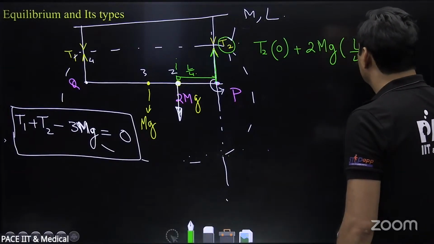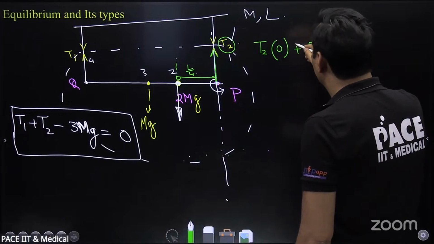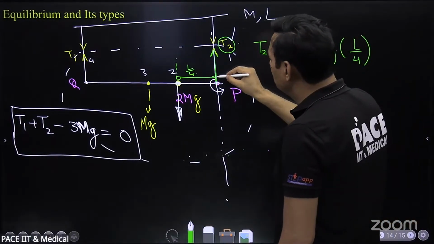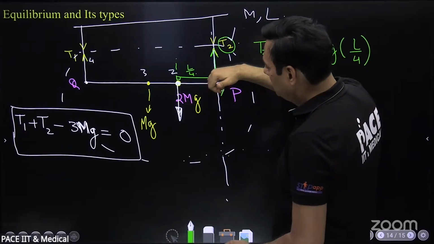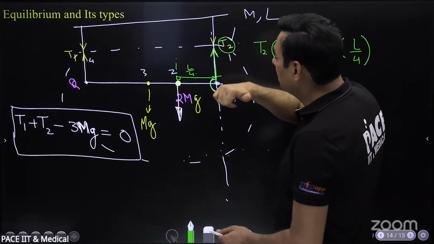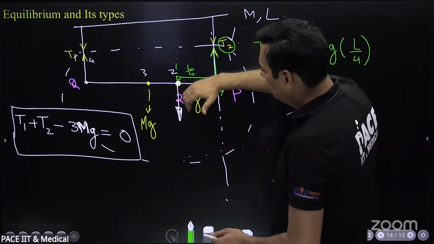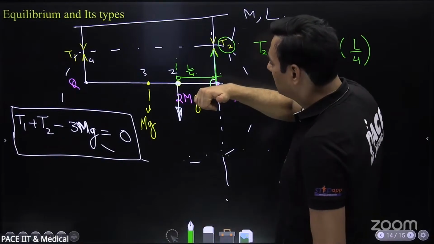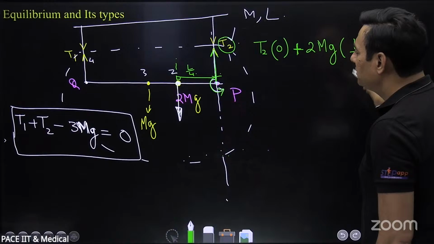Clockwise or anticlockwise, which one do you want to take as positive? I have already written anticlockwise as positive. Okay, this is anticlockwise. Yes or no? It rotates like this, yes. Thumb is coming out of the plane. If you curl your fingers in this direction, in the direction of force, the thumb will come out of the plane. So this is the direction. Anyways, I wrote anticlockwise and took anticlockwise as positive.